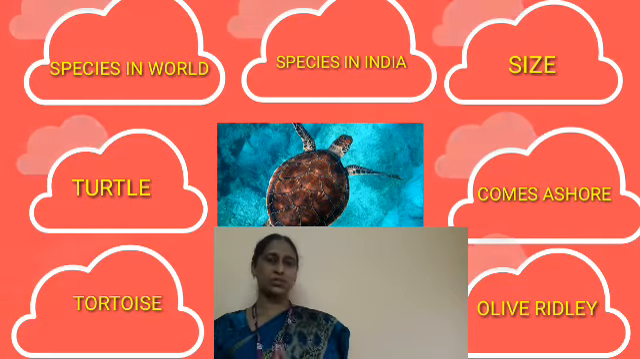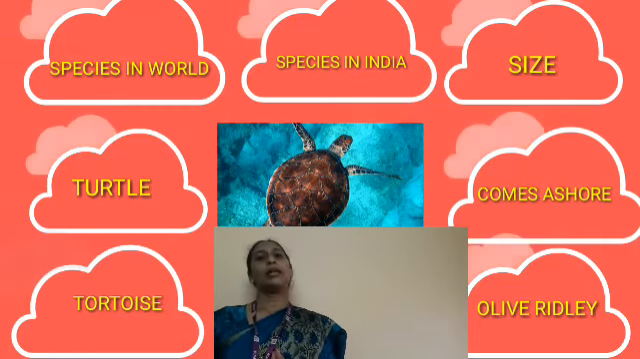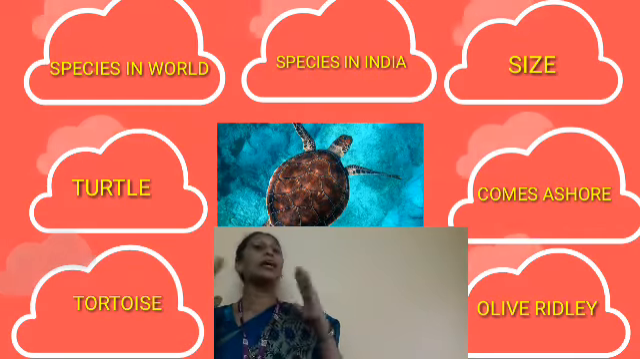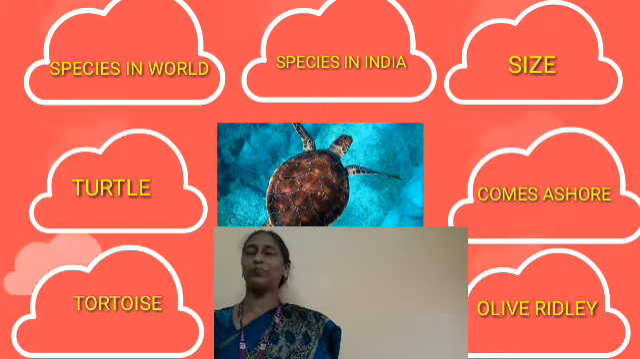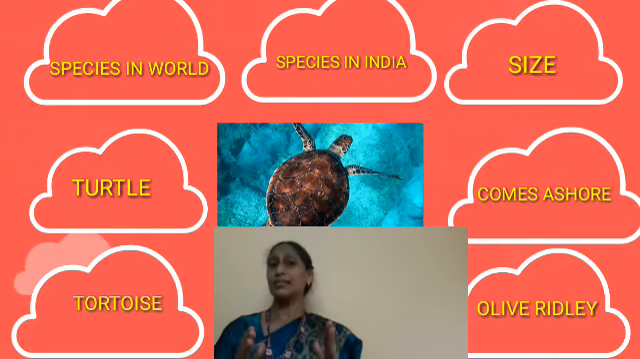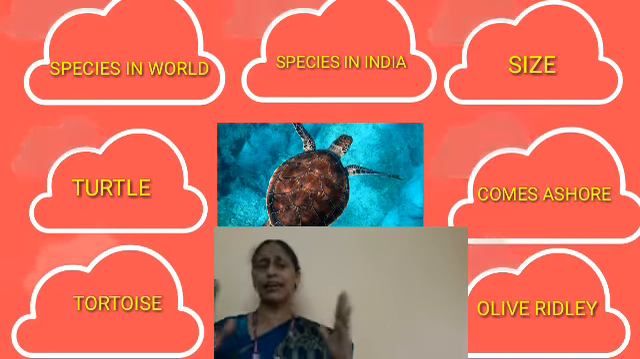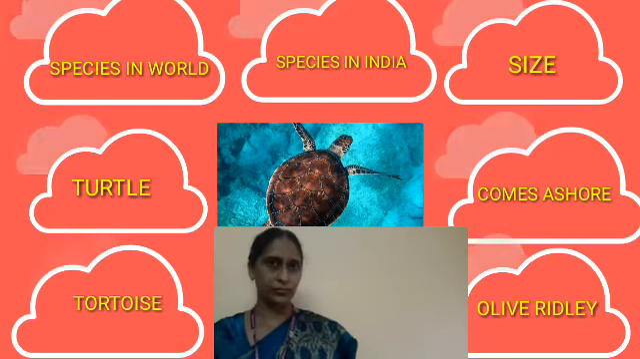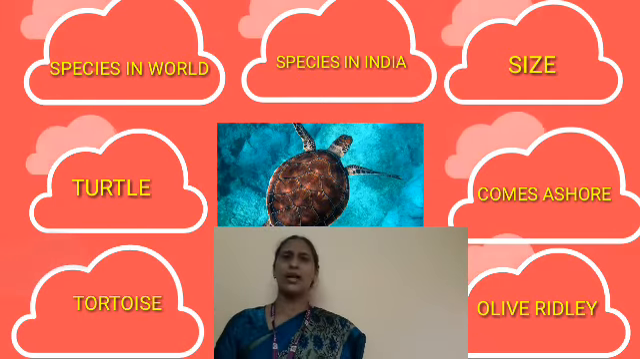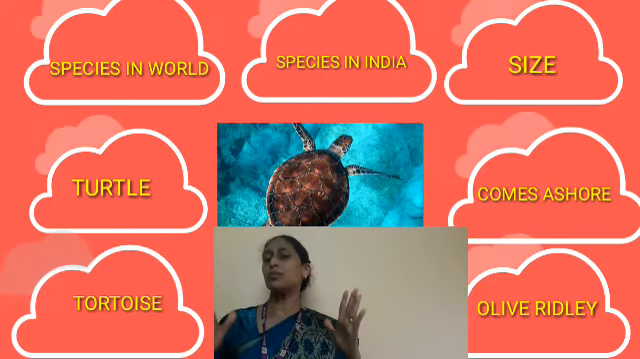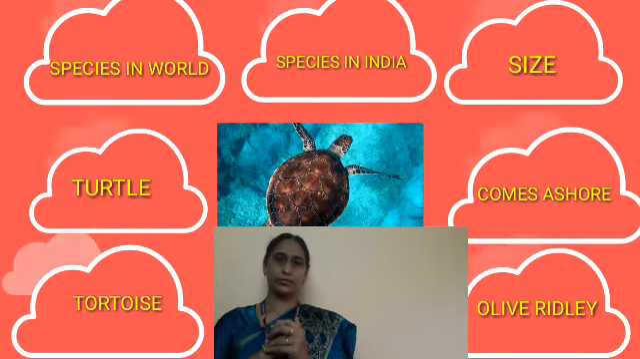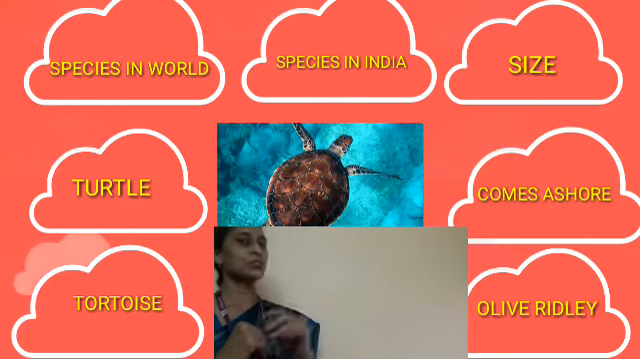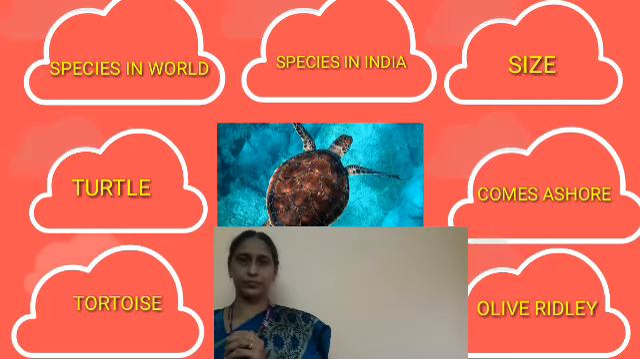It is a marine species. The marine relative of this species is the turtle. This turtle spends most of its entire life in the sea or ocean. Now we will see how many species are found in the world. There are 7 species in the world.